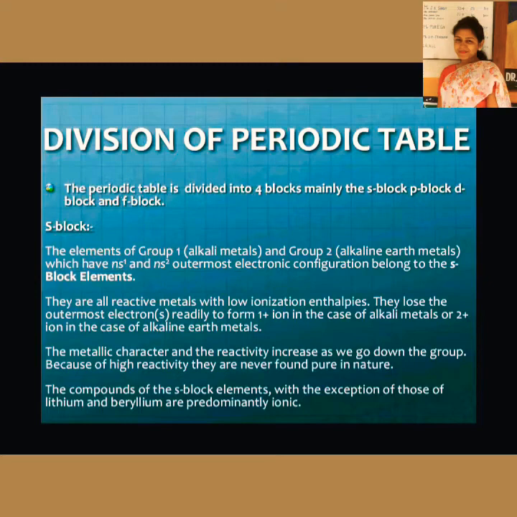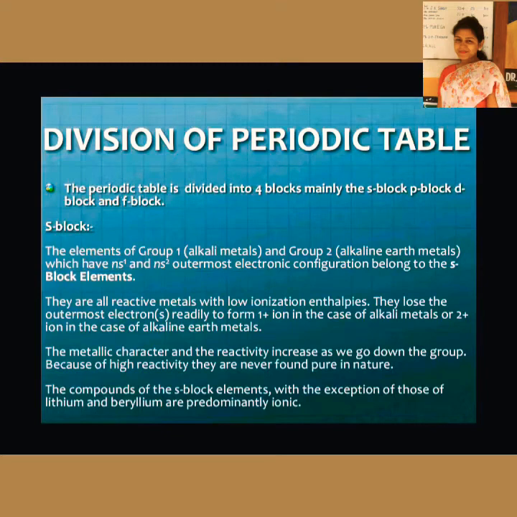All of us know that they are mainly metals. They are highly reactive, have low ionization enthalpies, and generally lose electrons. Their metallic character and reactivity increase as we go down the group. That's why they are not found in pure form in nature.